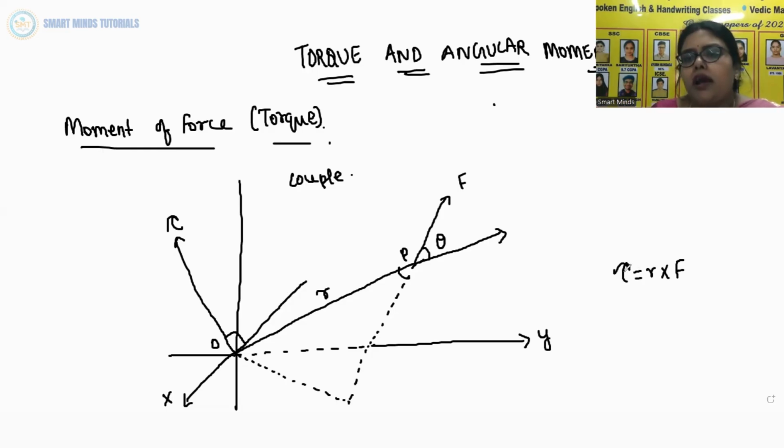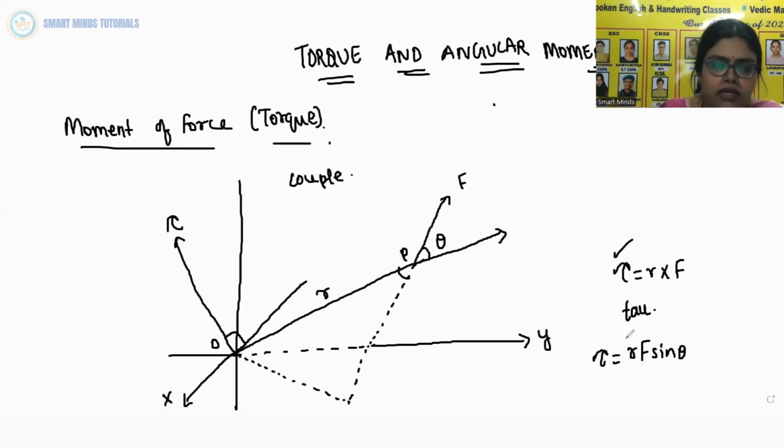Here tau is the torque, r is the position vector, and F is the force. The moment of force or torque is a vector quantity, and the symbol tau stands for the Greek letter tau. Its magnitude is tau equals r F sin theta, where r is the magnitude of the position vector r, that is the length of OP, F is the magnitude of force F, and theta is the angle between r and F, as you can see in the figure.